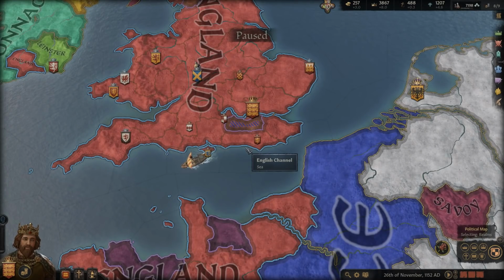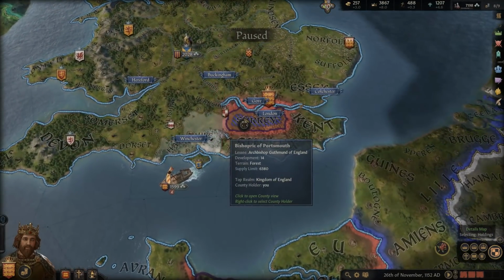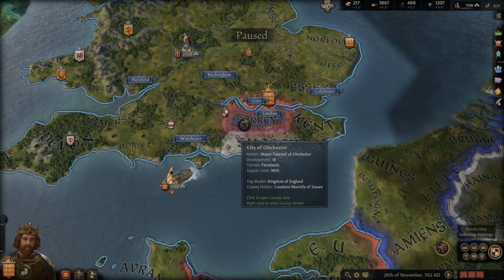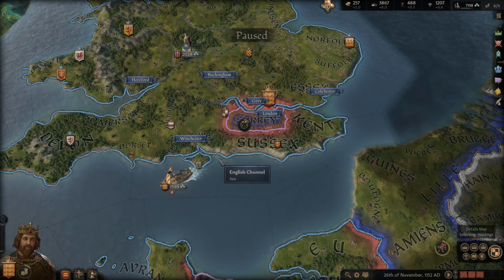So we've already discussed how Henry became the King of England. Matilda and Stephen are in a civil war with each other for quite a while. The civil war is not going well for either of them, where neither of them can really achieve victory per se. And eventually, as I mentioned before, Stephen did consent to agreeing that Henry II would be made his heir and would become the King of England when Stephen died.